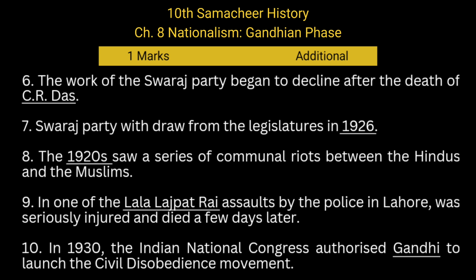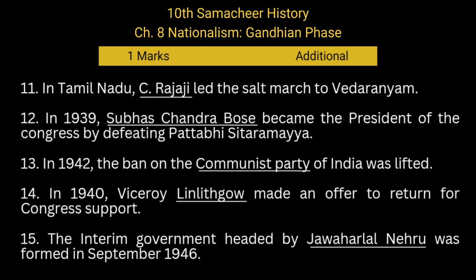In one of the assaults by the police in Lahore, Lala Lajpat Rai was seriously injured and died a few days later. In 1930, the Indian National Congress authorized Gandhi to launch the civil disobedience movement. In Tamil Nadu, C. Rajaji led the Salt March to Vedaranyam. In 1939, Subhash Chandra Bose became the president of the Congress by defeating Pattabhi Sitaramaiah.